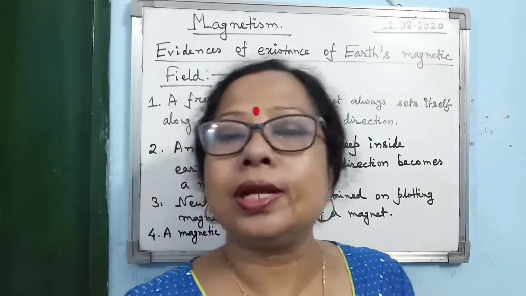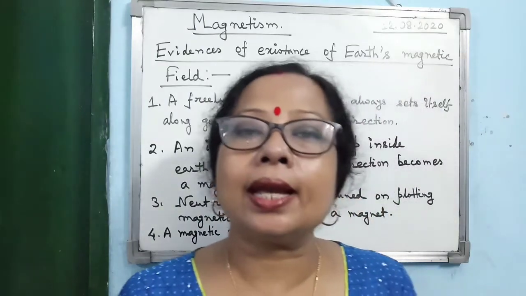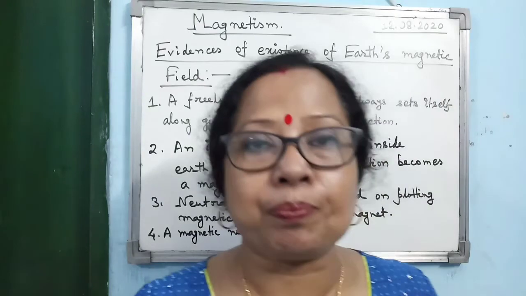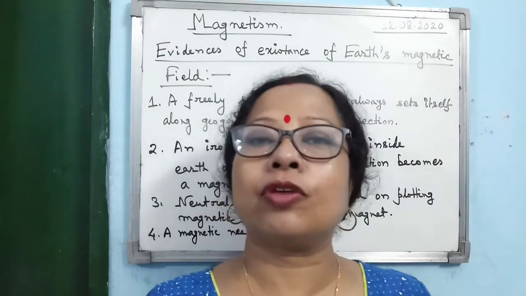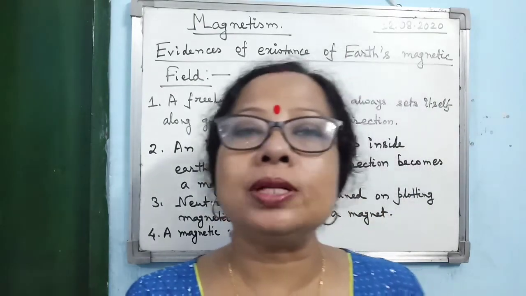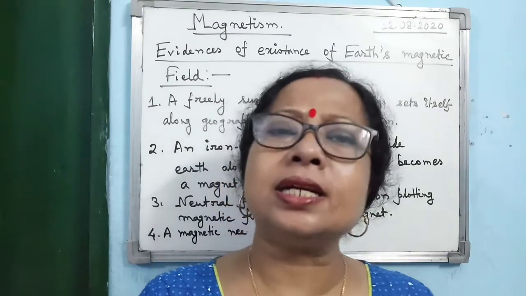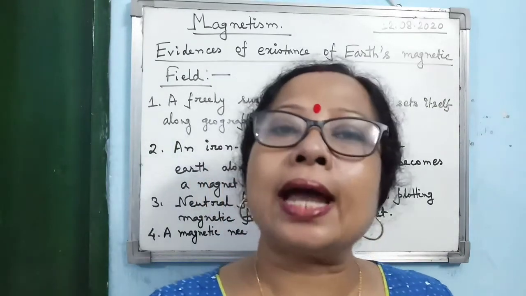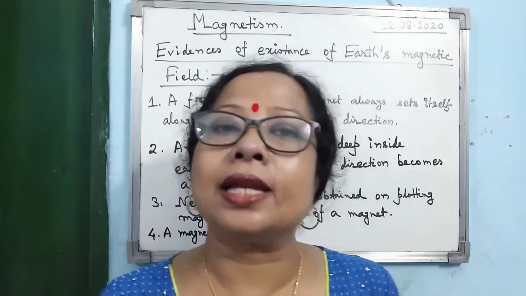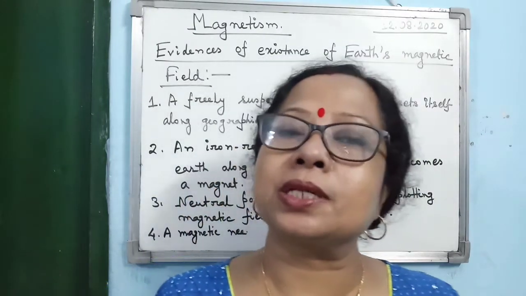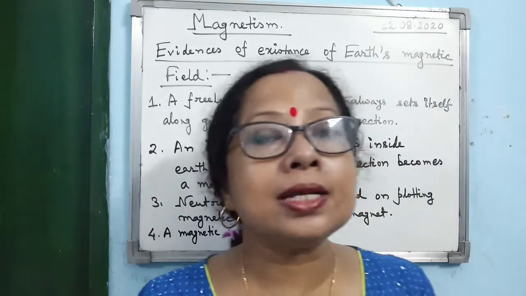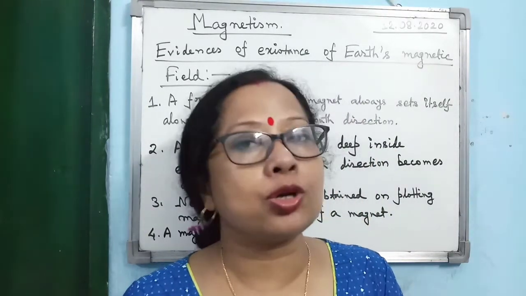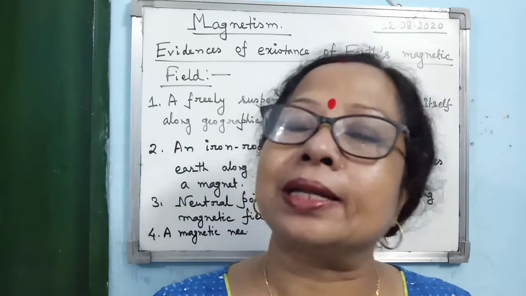Then what is the second evidence? If you take an iron bar, and the iron bar is buried deep inside the earth along the geographic north-south direction, then after a long time, after years, you will see it will be converted into a magnet. And you know that only a magnet can convert a magnetic substance into a magnet. So which magnet is responsible for converting the iron bar into a magnet? That is Earth's magnetic field.